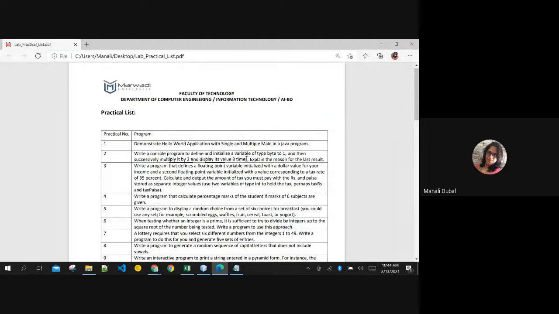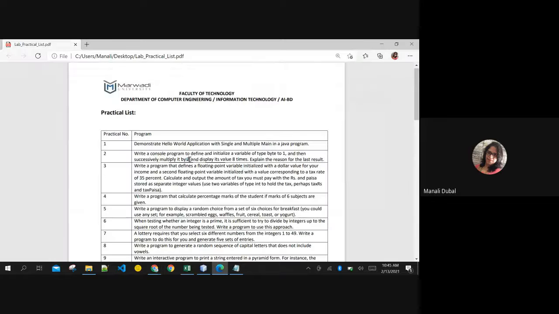You have to multiply the variable by 2 only, but this multiplication by 2 should happen 8 times. You have to print this value inside the loop only. Print the changed value of b inside the loop. Then you will see the output and then explain to me why it is showing like that. Do it and then you will see.